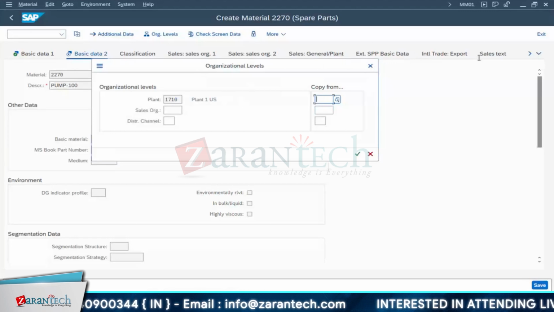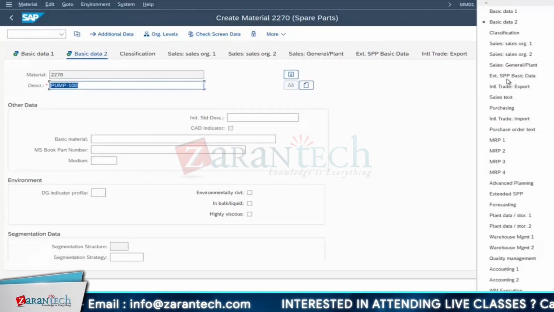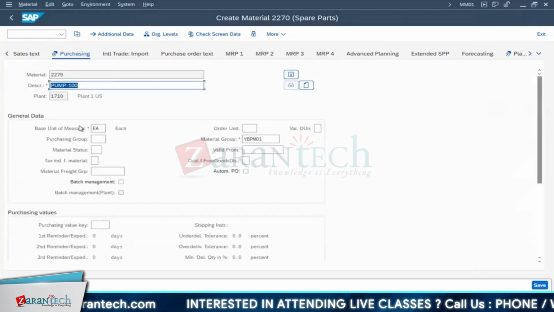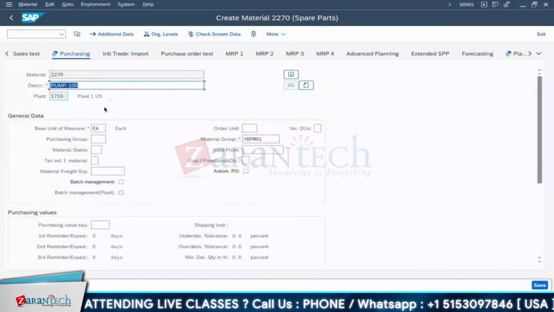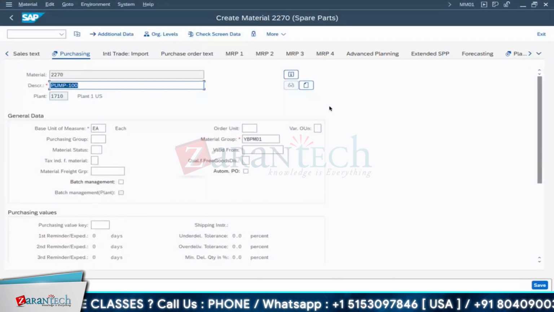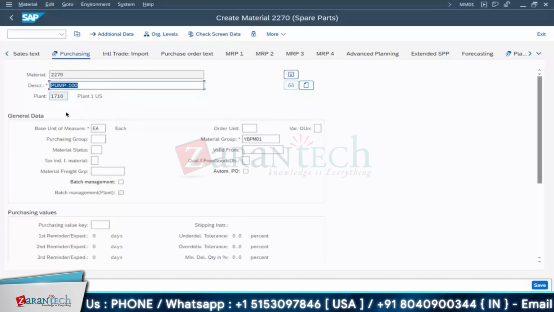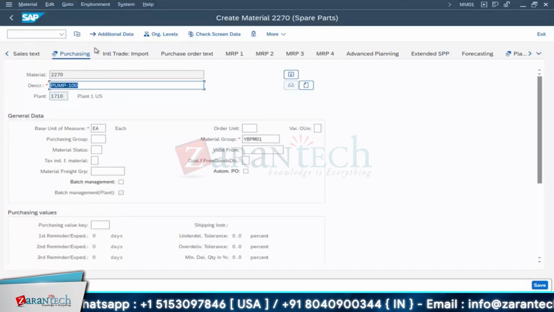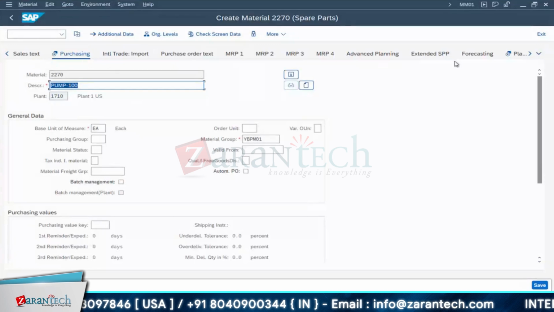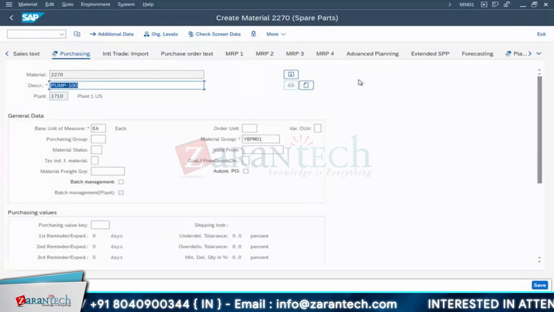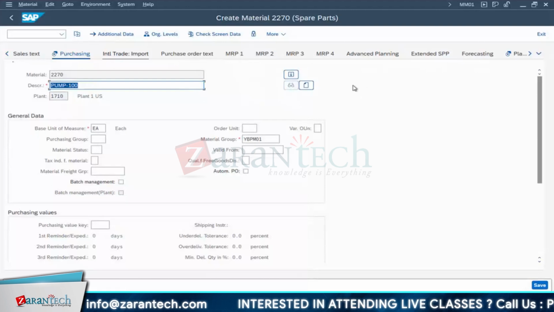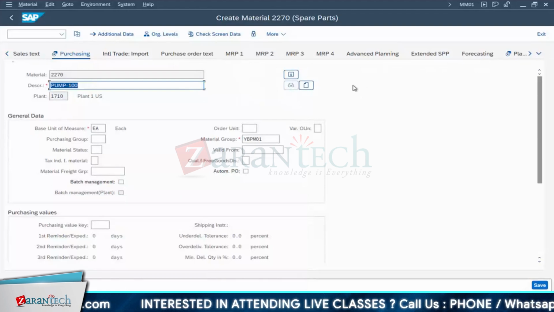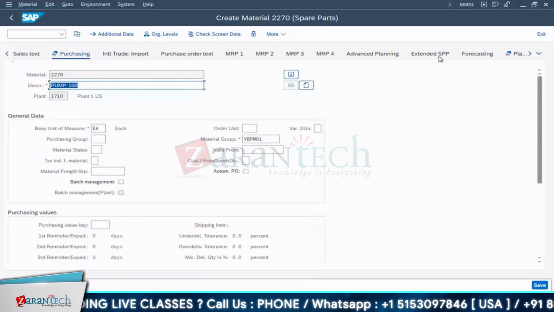Why do we require this purchasing data? Close this. Here you go for the purchasing data. We require this when we purchase an external material. For this, this particular tab should be active. In future, if you face any error in practice or real time, you can straightforwardly guide saying that purchasing is not maintained, so the user is not able to maintain the component. For example, maintaining a component 227, but he is not able to enter the purchasing data. Where we enter a non-stock material, we enter purchasing data. For this it should be enabled first.